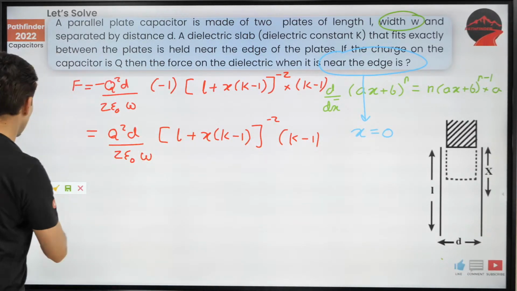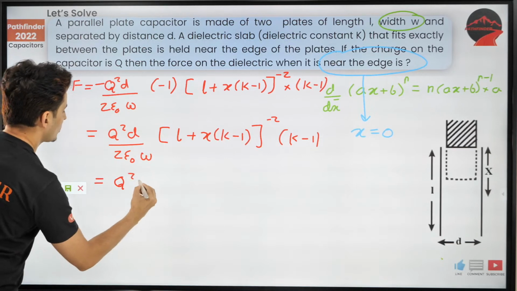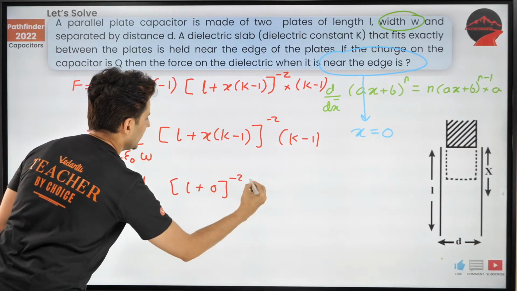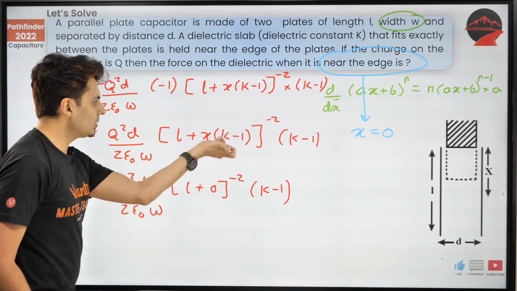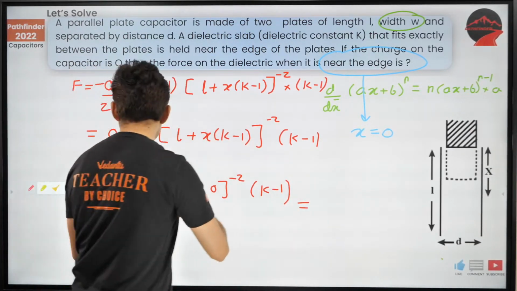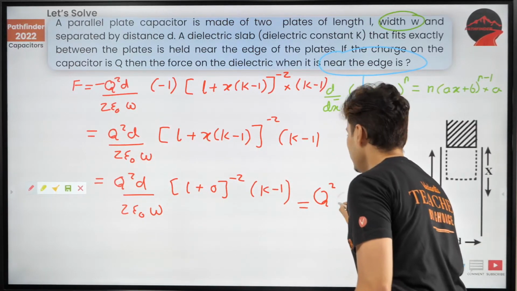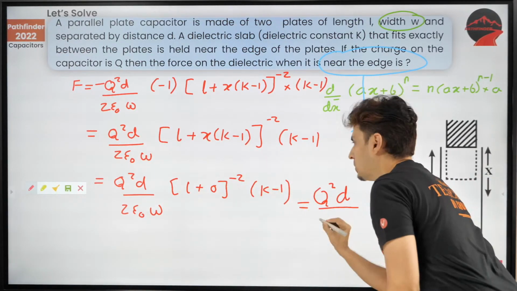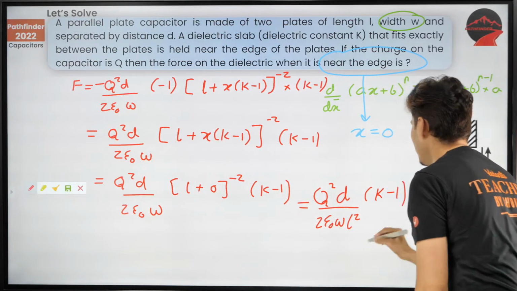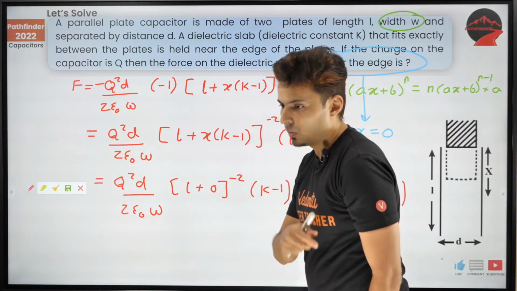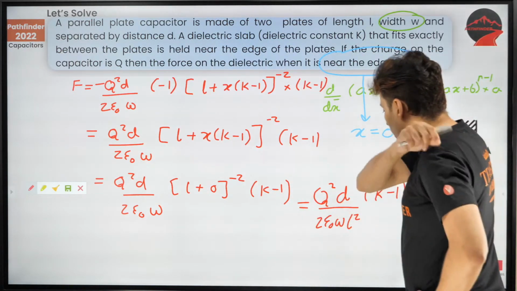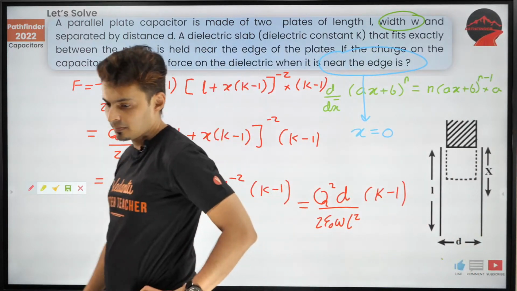So substitute x is 0, guys. So q square d by 2 epsilon naught w, L plus 0 whole raised to minus 2, k minus 1. Oh, now this is simple. This is nothing but q square d L raised to minus 2, and L raised to minus 2 means L square below, into k minus 1. Is that clear? That's the final answer: Q square d k minus 1 by 2 epsilon naught w L square.